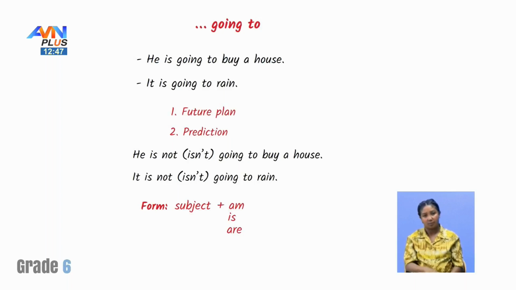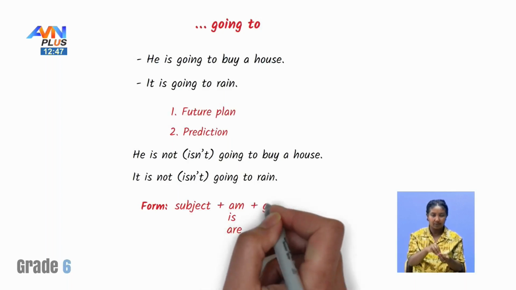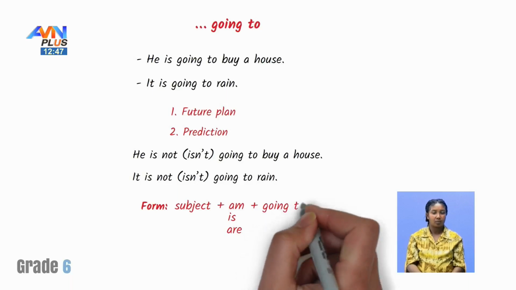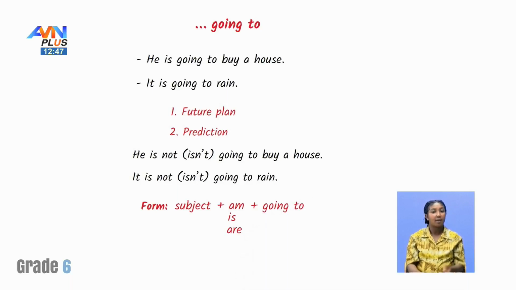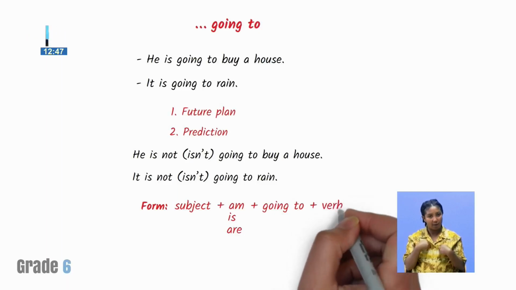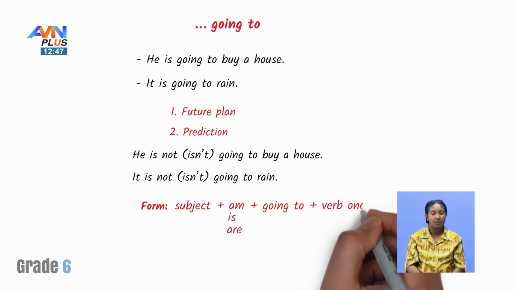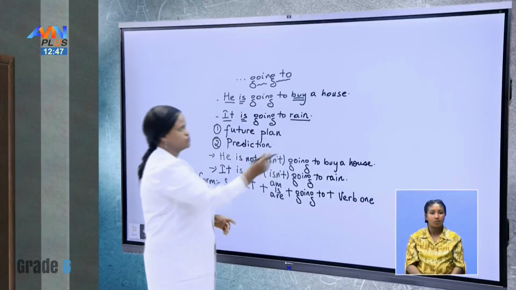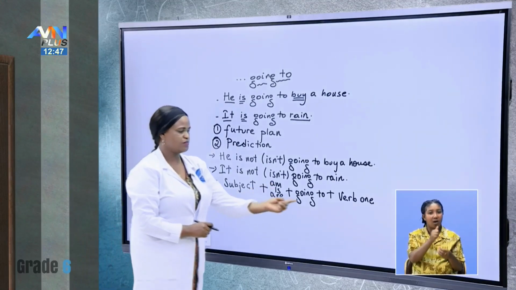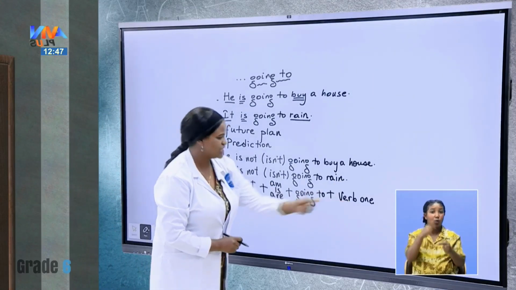Very good. Plus going to. Plus, what kind of verb do we have in both of them? We have verb 1. Plus object or predicate. Subject plus am, is, are, plus going to, plus verb 1.